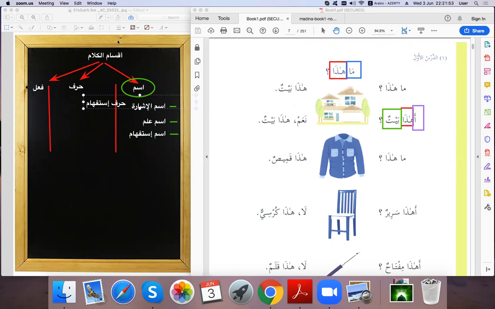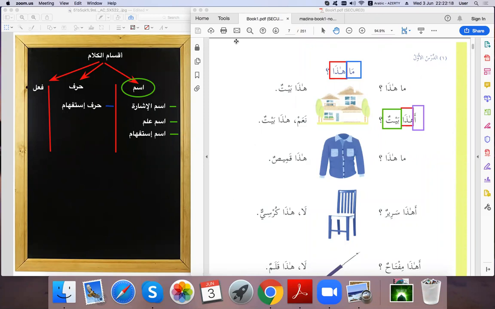That's the first حرف we have now, حرف استفهام. And we can see other حروف as well later on. Okay? But for حرف استفهام, the first one.